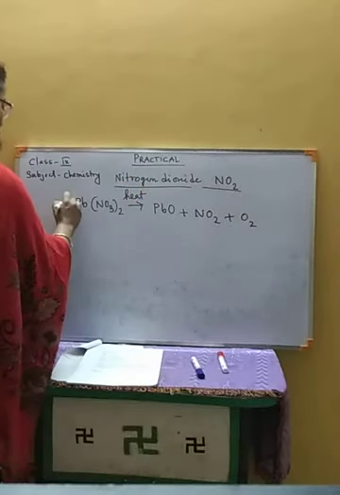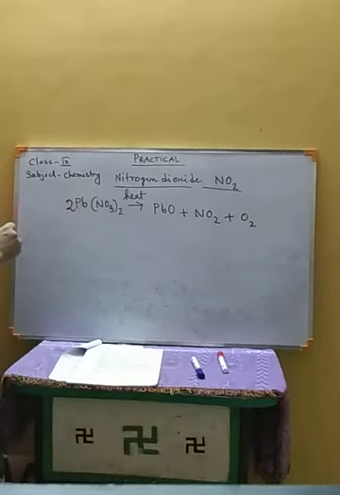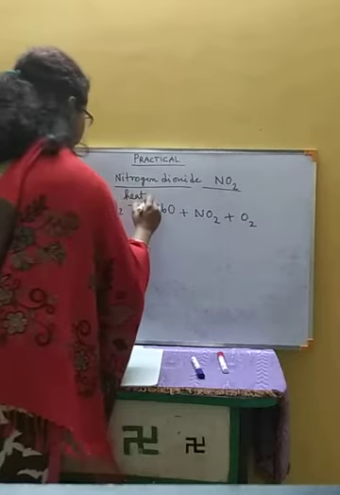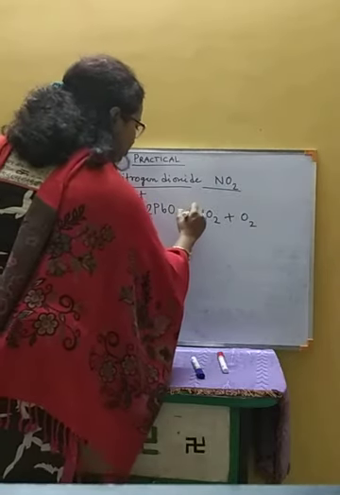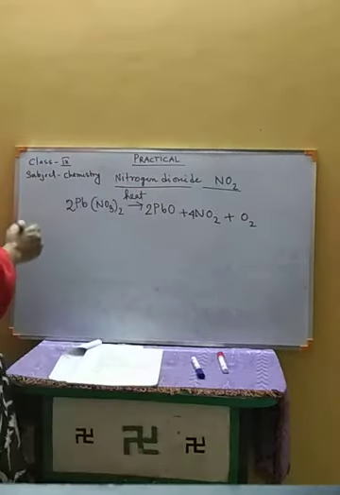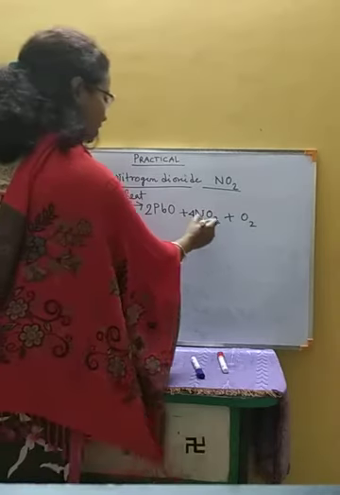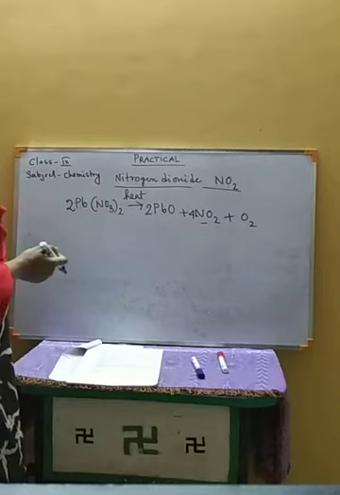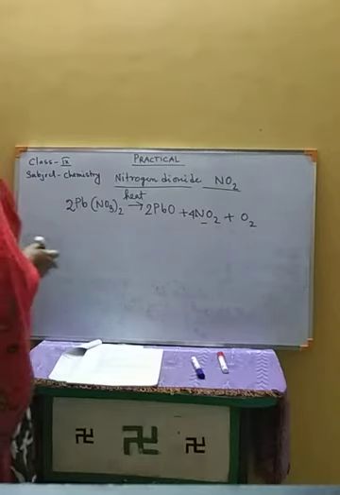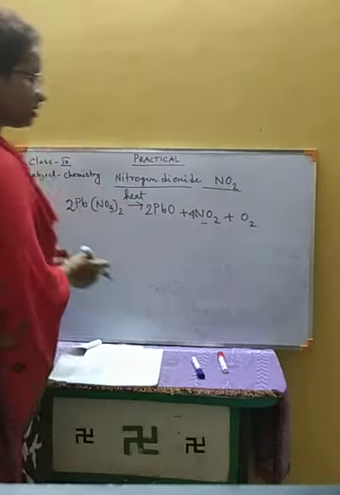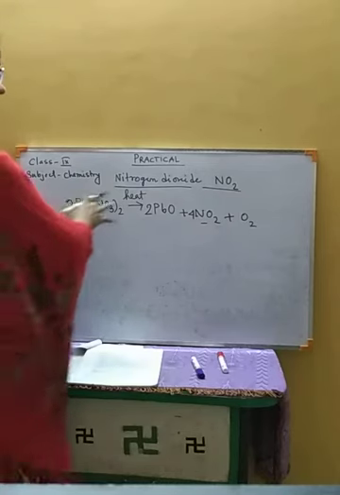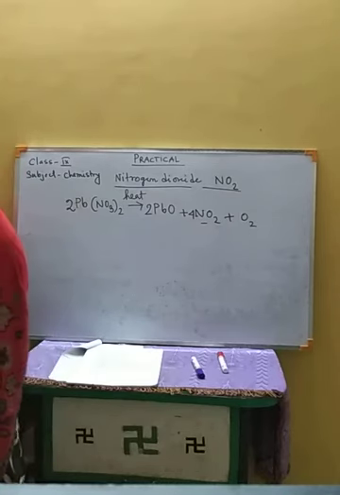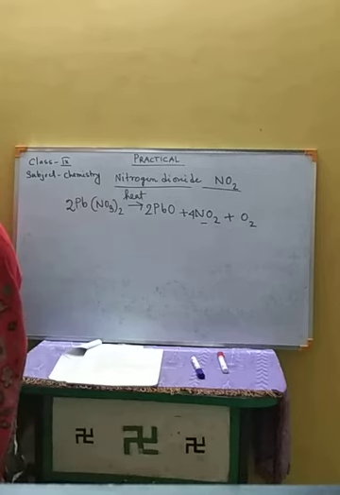So 2 Pb(NO3)2 gives 2 PbO plus 4 NO2 plus O2. As nitrogen dioxide has a proper reddish brown color, it will mask the oxygen gas. So this is the general method, and in this manner we can produce nitrogen dioxide.